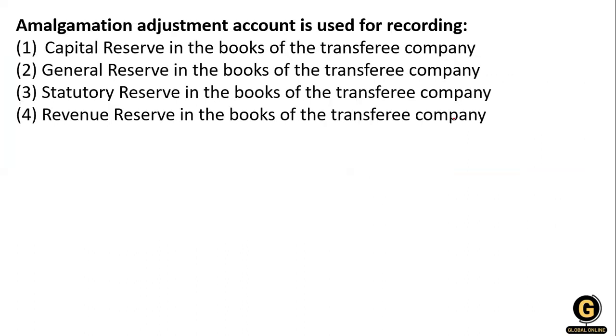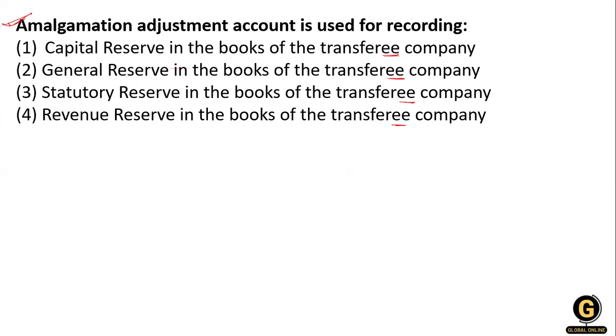So, what is the amalgamation adjustment account used for recording? Option 1, capital reserve in the books of transferee company; general reserve in books of transferee company; statutory reserve in books of transferee company; and revenue reserve in the books of transferee company.